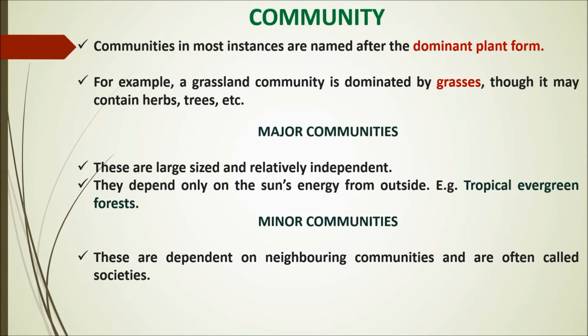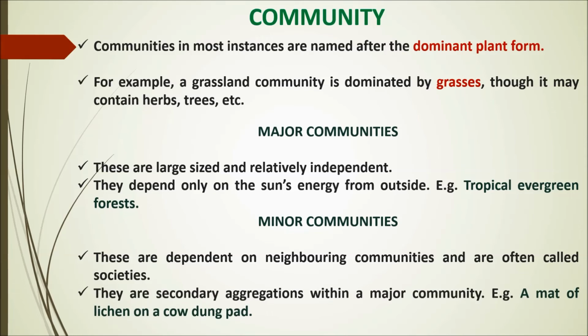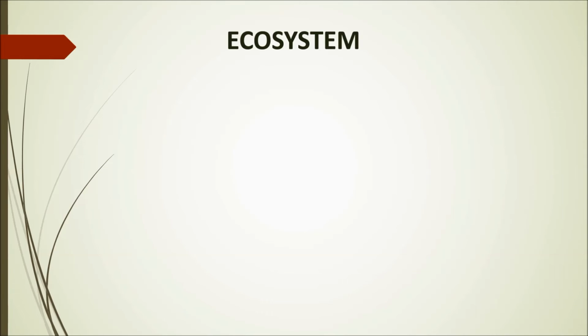Now, there are secondary aggregations within a major community. For example, a mat of lichens on a cow dung pad. Okay, these are minor communities. Now look at the concept of ecosystem. If you go by the word ecosystem, it is a system. Okay, so it is an ecological system. It means it has different components, because a system has individual components which together make a system.